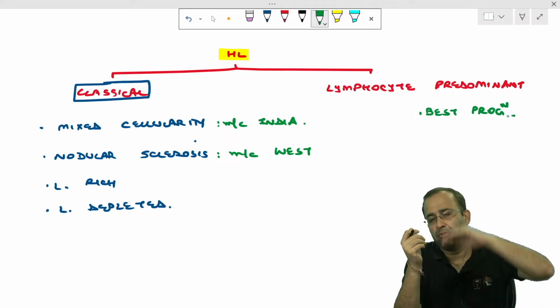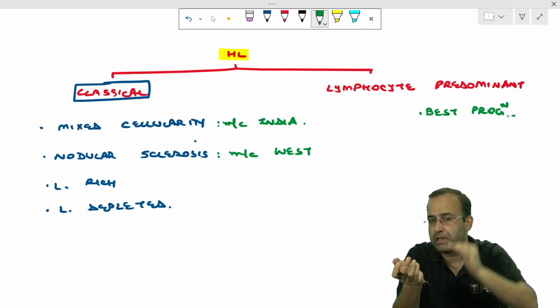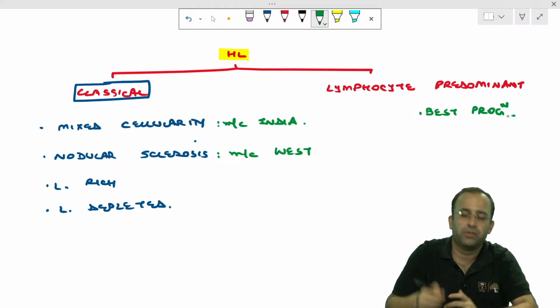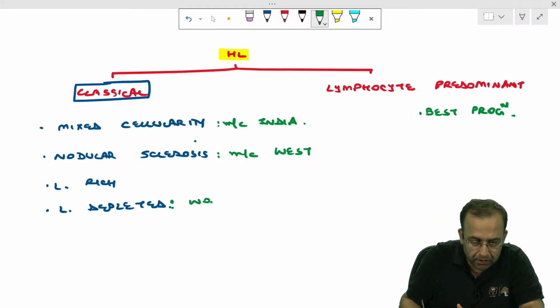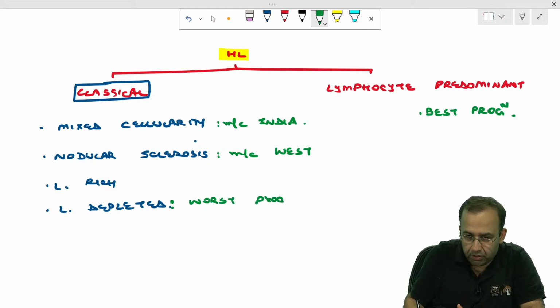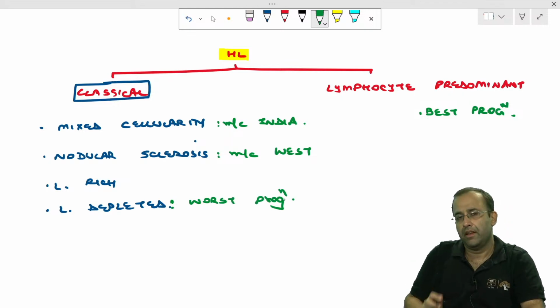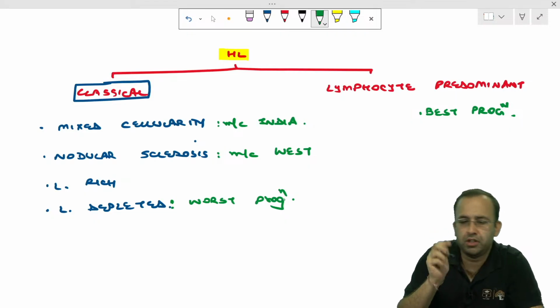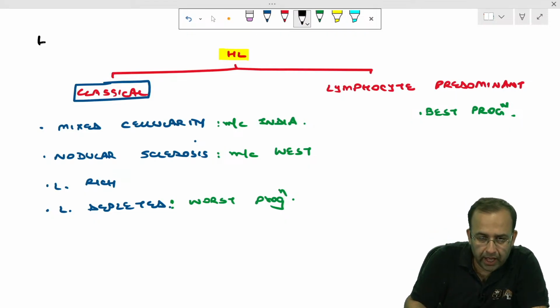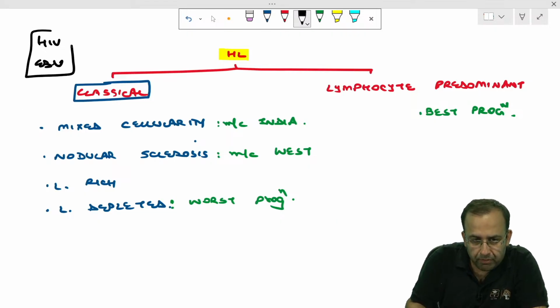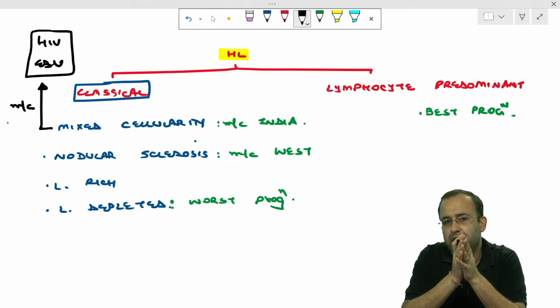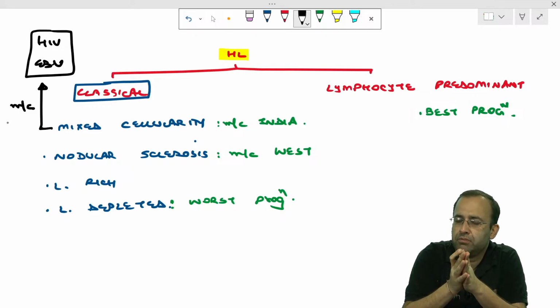Next point. Best prognostic Hodgkin's is lymphocyte predominant. More the number of lymphocytes, better is the prognosis, versus lesser the number, worse prognosis. So worst prognostic Hodgkin's is lymphocyte depleted. Now Hodgkin's lymphoma is associated with two viruses, HIV and EBV. Most common Hodgkin's with HIV, mixed cellularity. Most common Hodgkin's with EBV, mixed cellularity. So if you don't know the answer to something in Hodgkin's, the answer is mixed cellularity.